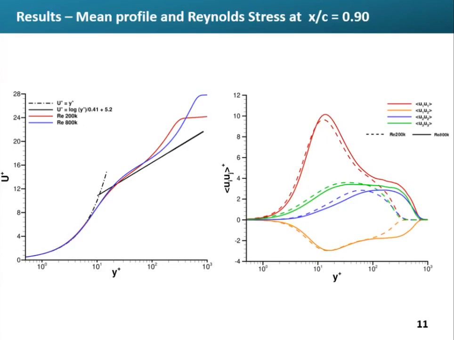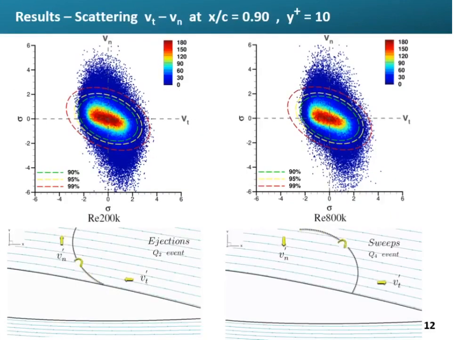The Reynolds stress profiles show a good comparison up to Y plus 100, since they are scaled by the friction velocity, which is an inner scale quantity. At the same position of 90% chord of the airfoil and Y plus equals 10, the mechanism of ejection and sweep through the scatter plots is shown.